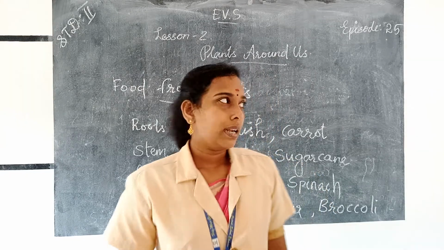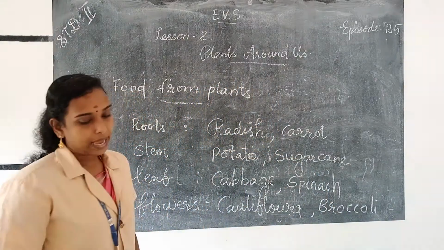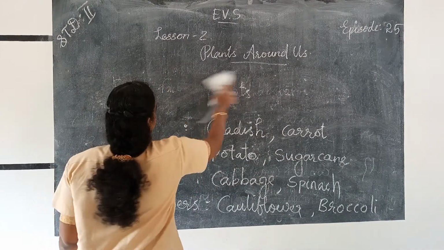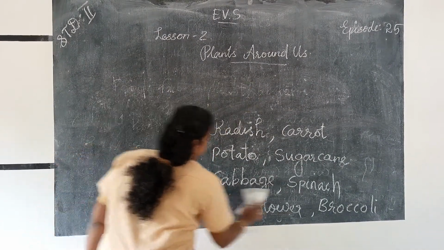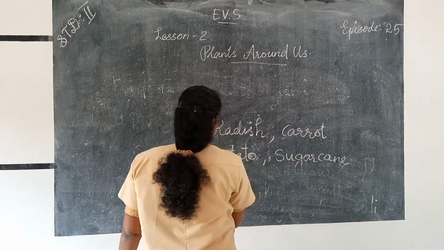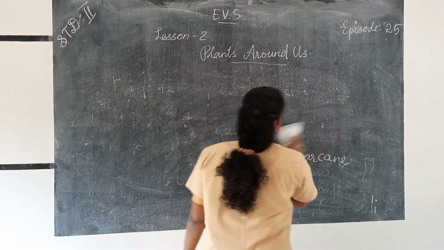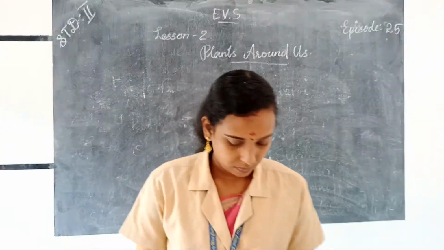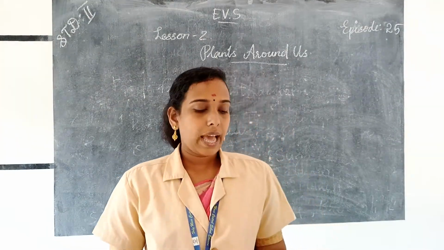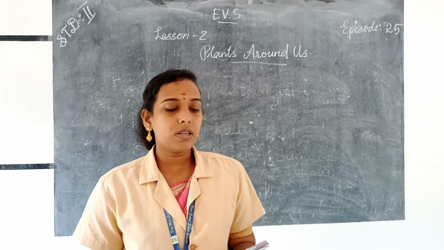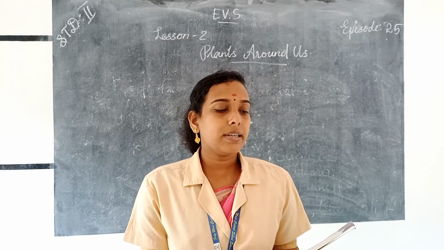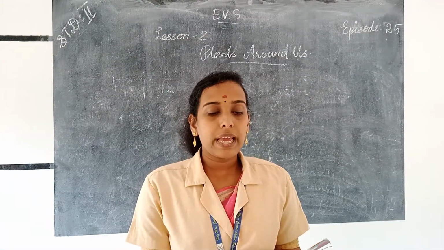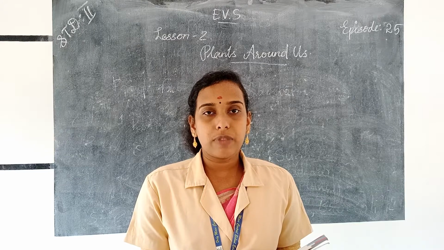So lesson 2 is over and this is our exercise portion. And before that, I just read the textbook. Take the page number 138. Food from plants. Do you know that we get food from different parts of the plant?